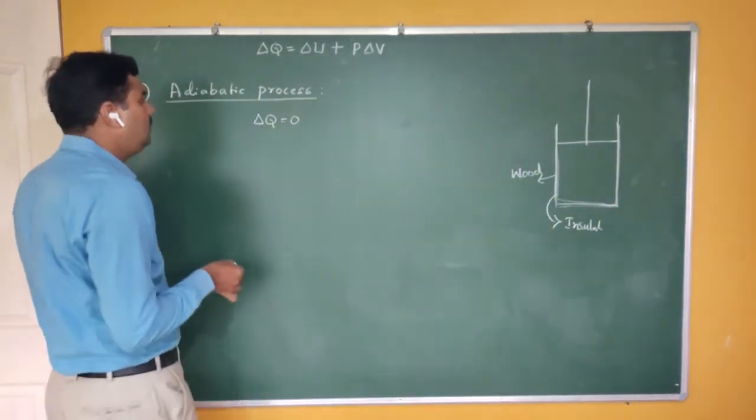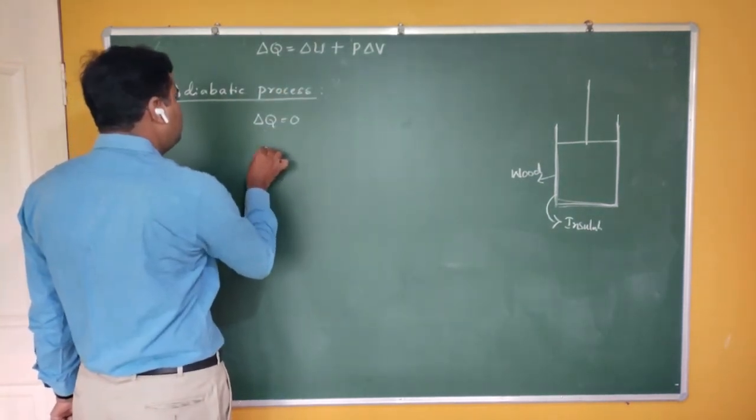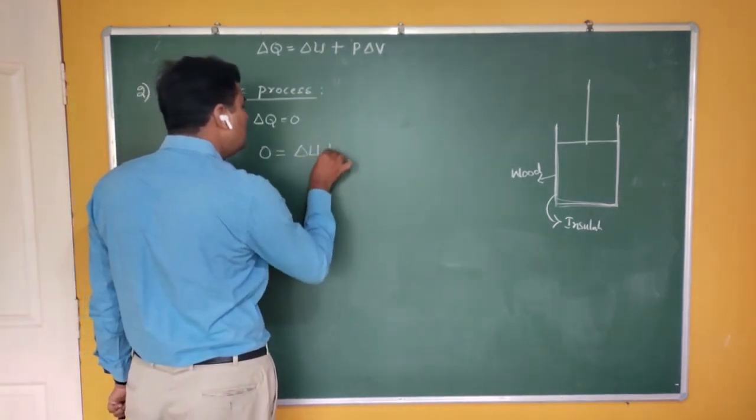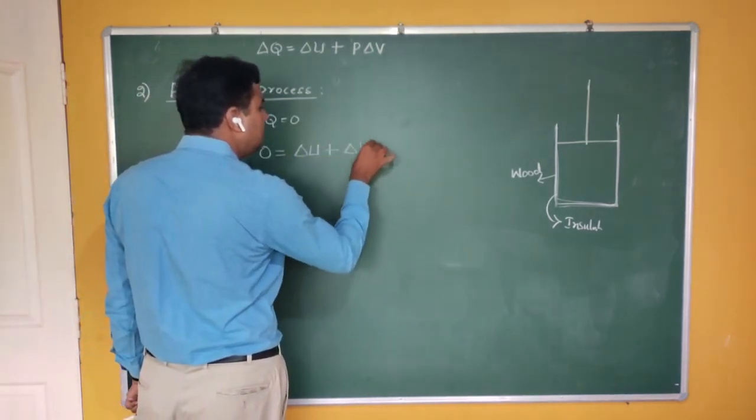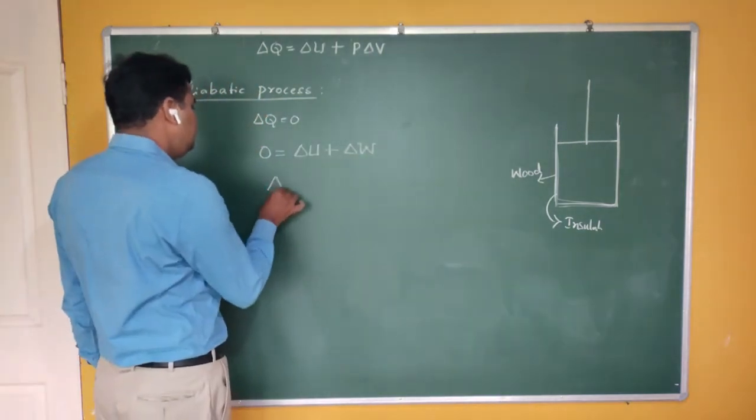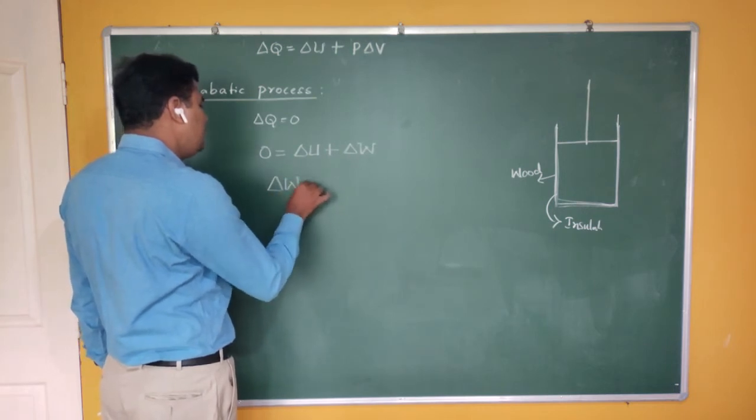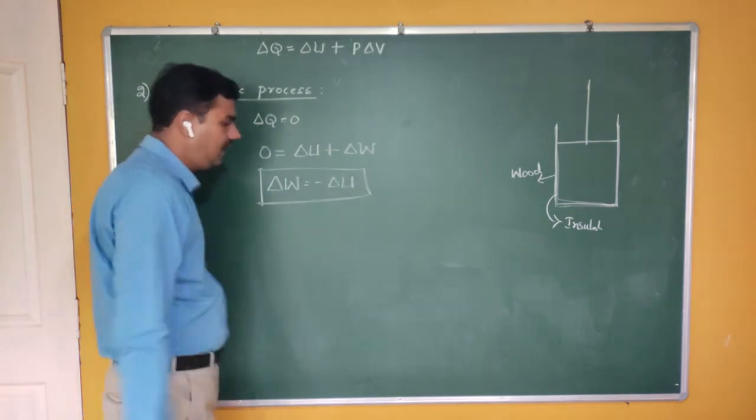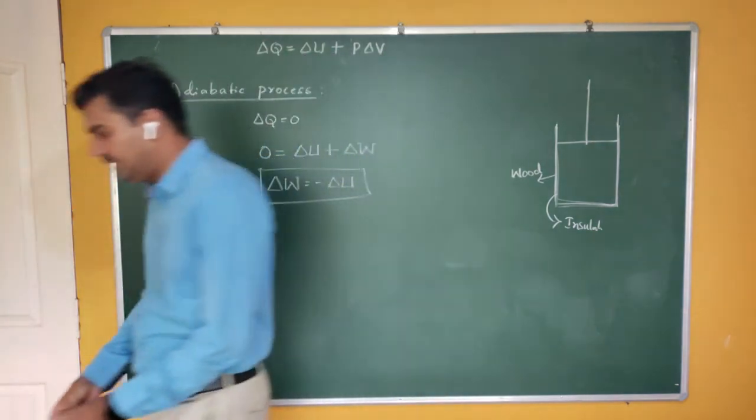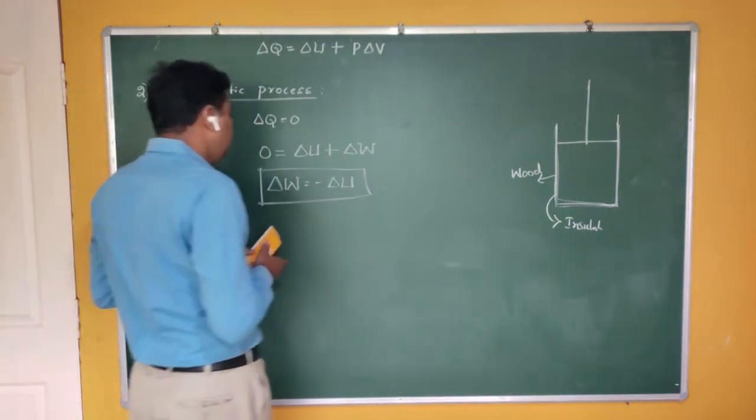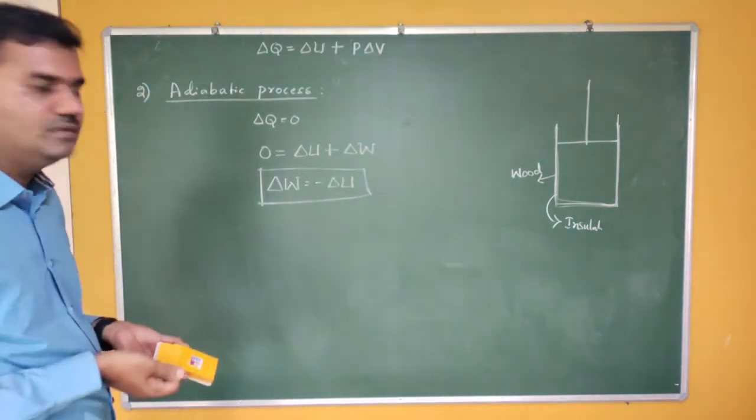Now what happens? If delta Q is equal to zero, your equation becomes zero is equal to delta U plus delta W. Your equation becomes delta U is equal to minus delta W. Therefore, this time also there may be a possibility of work because of this equation. Delta W can be written as minus delta U.